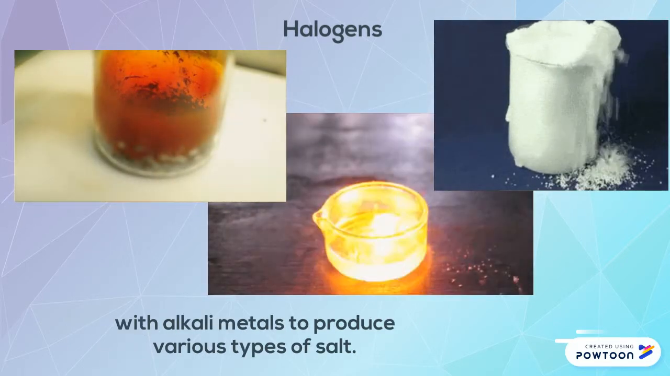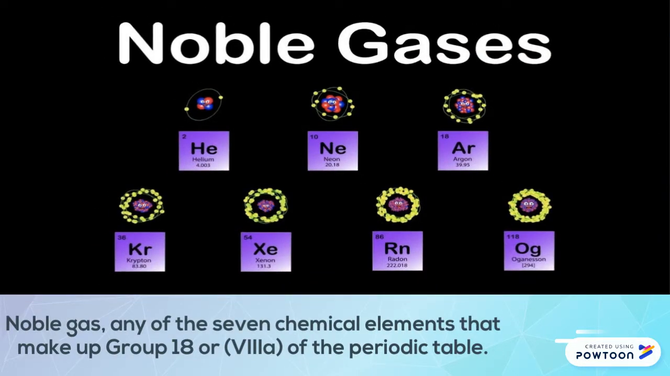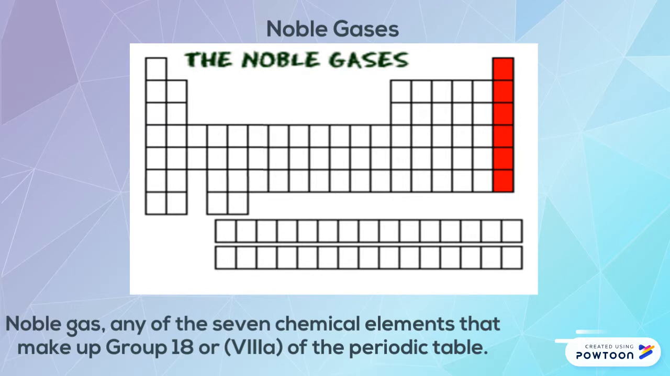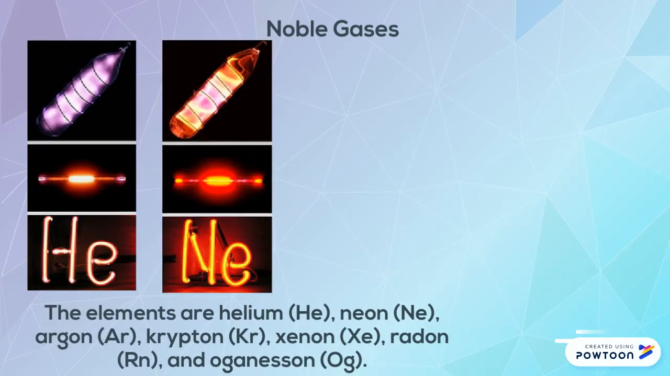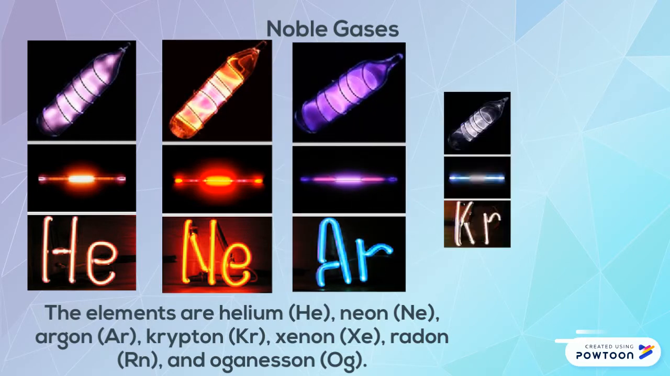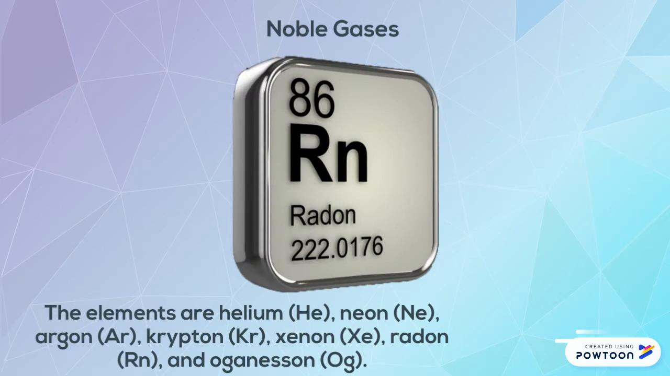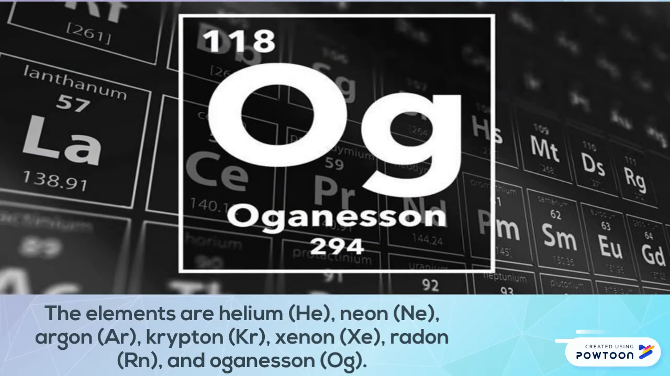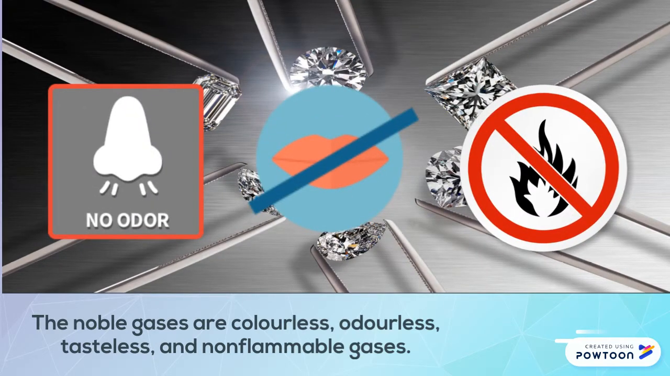Noble gas: any of the 7 chemical elements that make up group 18 or 8A of the periodic table. The elements are helium, He, neon, Ne, argon, Ar, krypton, Kr, xenon, Xe, radon, Rn, and oganesson, Og. The noble gases are colorless, odorless, tasteless, and non-flammable gases.